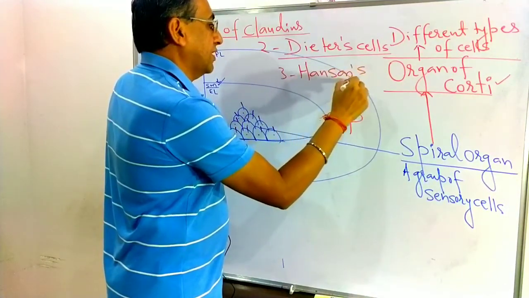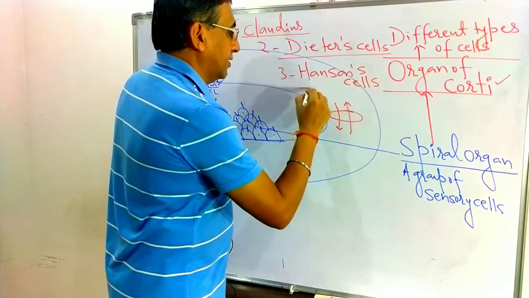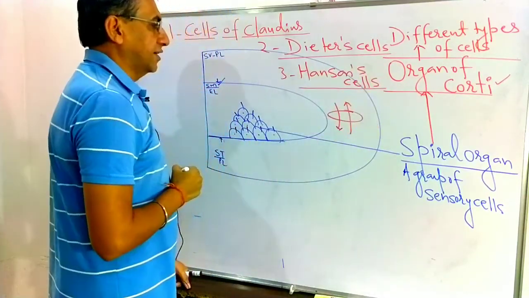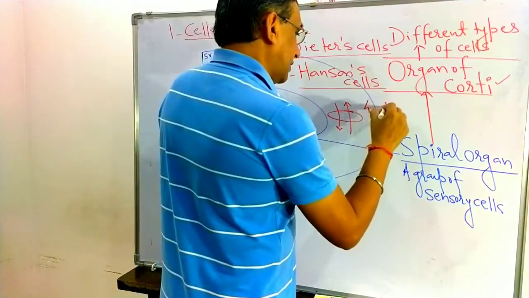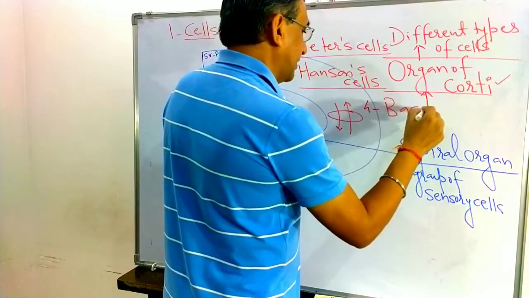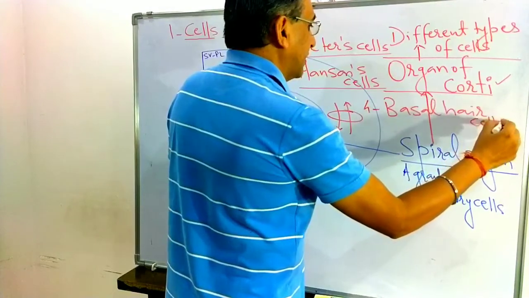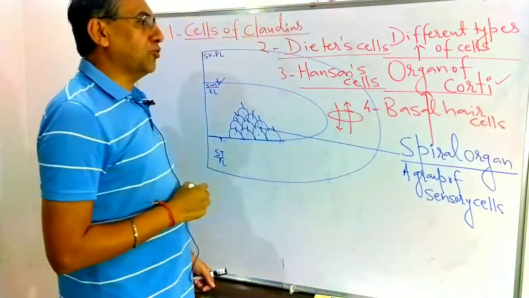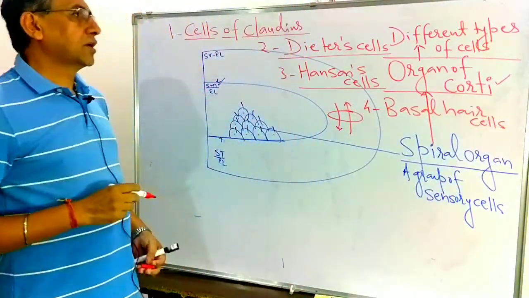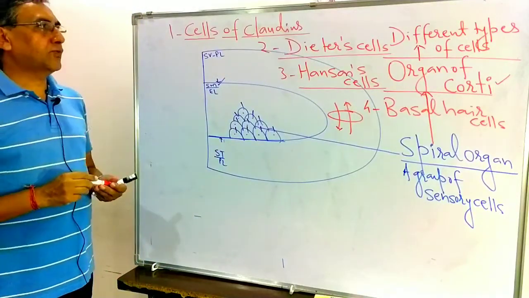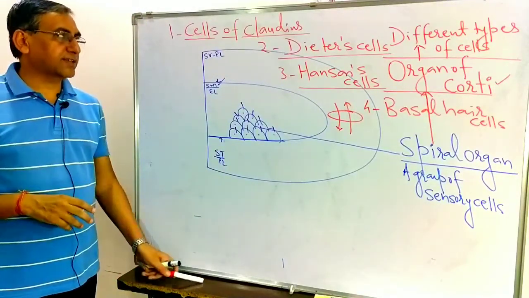Third one, that is known as the Hansen's cell. And fourth one, they are known as the basal hair cells. It means how many types or how many rows of cells? 4. In the organ of Corti, 4 different types of rows of cells are there.